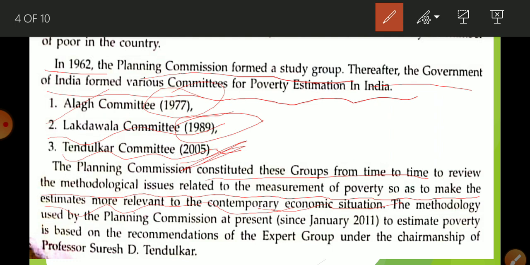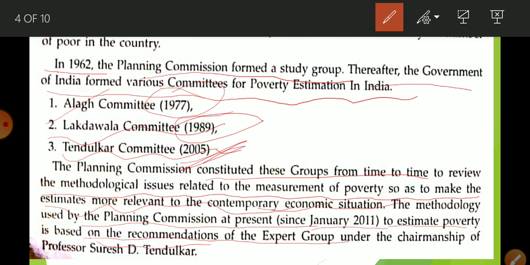Okay, now the methodology used by the Planning Commission at present, since 2011, to estimate poverty is based on the recommendation of the expert group under the chairmanship of Professor Suresh D. Tendulkar. Initially, what is the criterion for calculating poverty? Initially it is calorie intake.